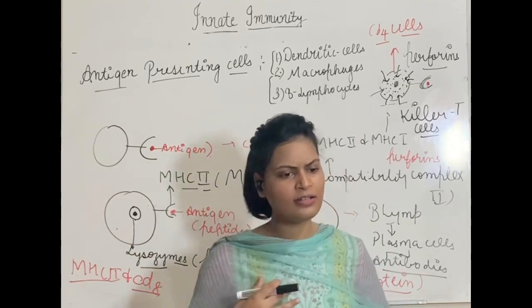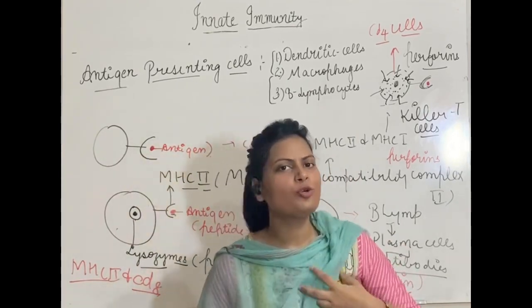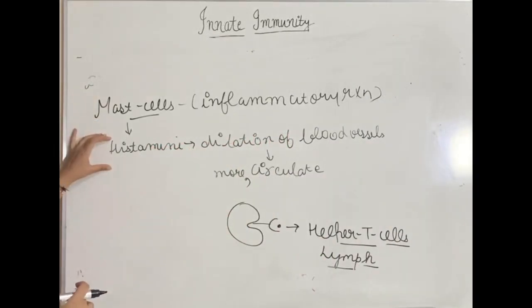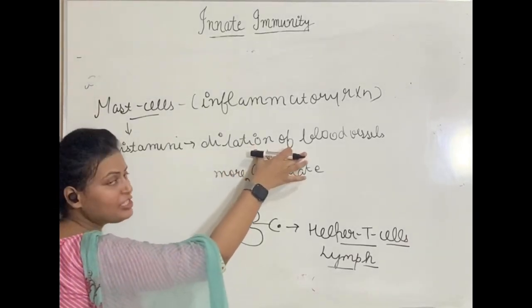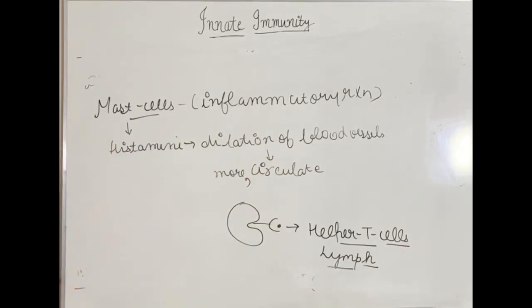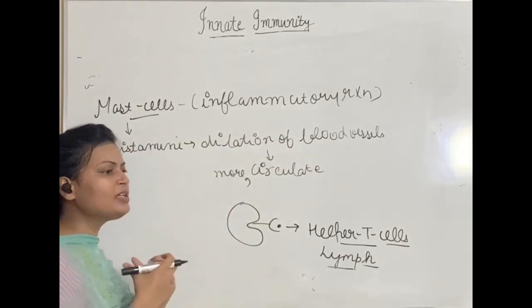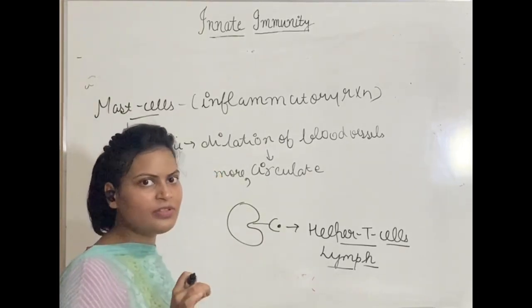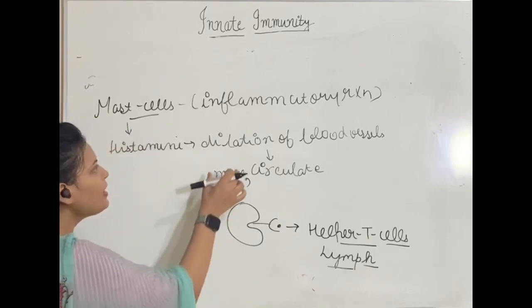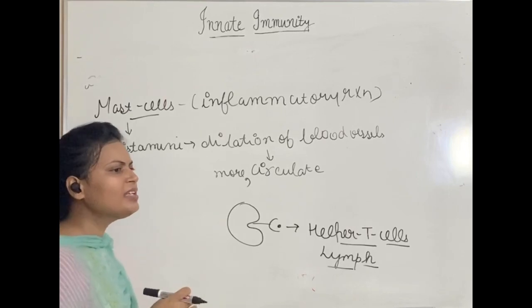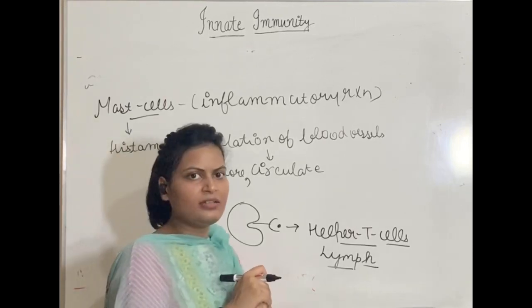So this is another thing. And yes, now we will talk about mast cells. Okay, but firstly I will have to erase. Mast cells are the cells which release a chemical which we call histamine. This histamine will result in dilation of blood vessels. As blood vessels are dilated, there will be an increase in diameter in that area. More blood will travel to that area where there is dilation of blood vessels. Okay, and as there is more blood traveling to that area, there will be reddening of that area.